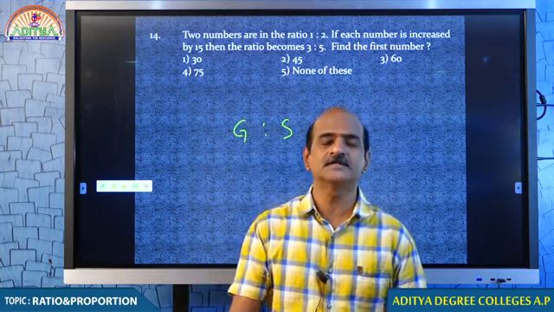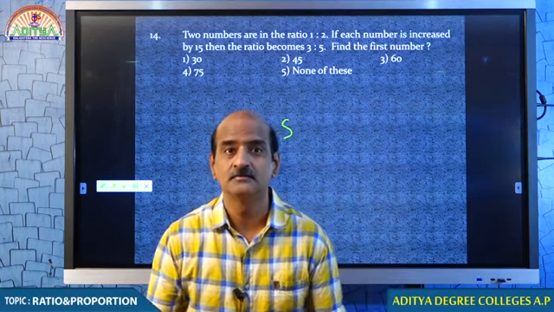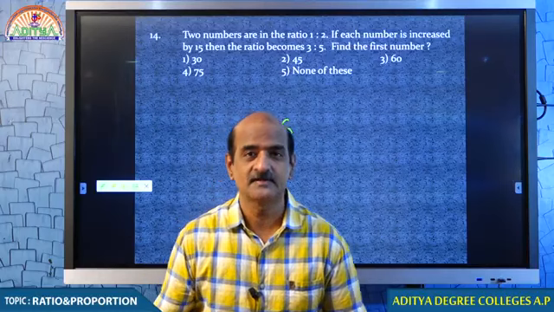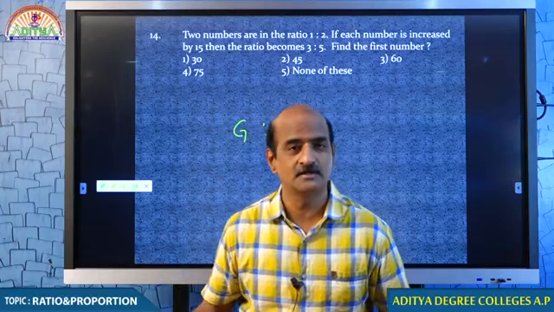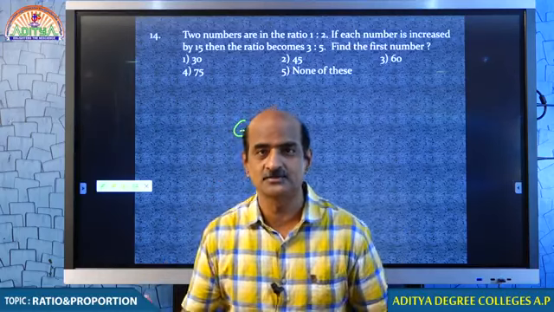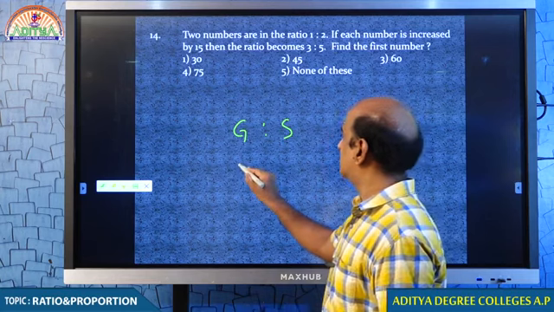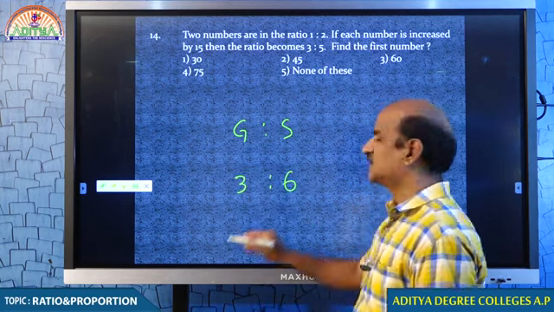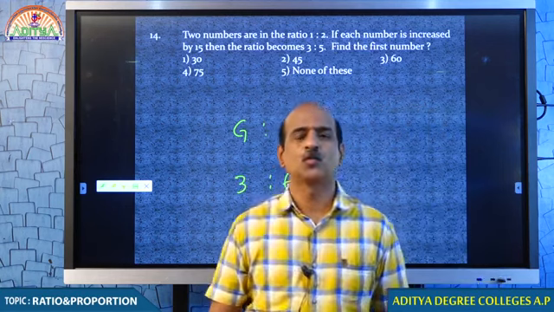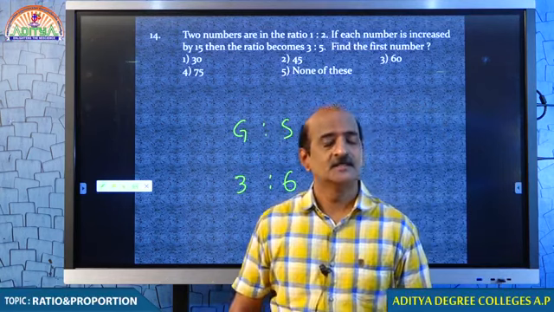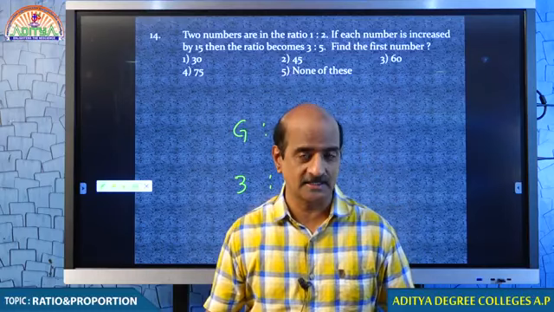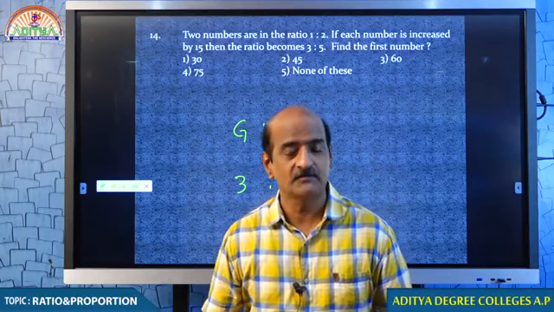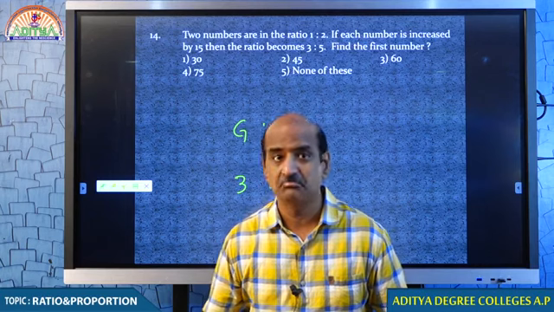Okay, so students, G and S, someone has given us some chocolates in our class and we are distributing between Ganesh and students. Let me suppose that we are distributing chocolates in the ratio 3:6. What does that mean? Is it that we have only 9 chocolates? May not be.